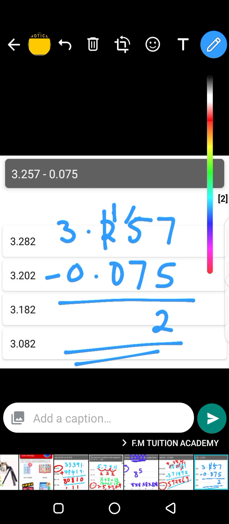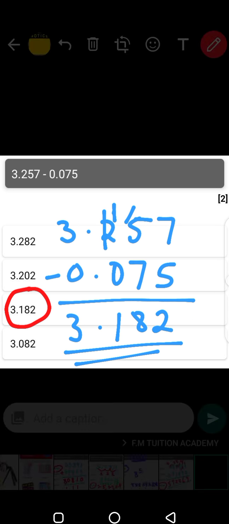15 minus 7, it is actually 8, sorry, not 9. 15 minus 7 is actually 8. So there it's 8. And then 1 minus 0 is 1, point, and then here 3. So it will be 3.182. So our answer is this one.